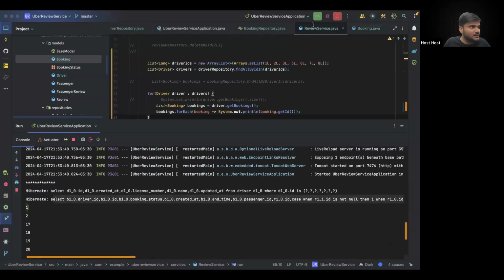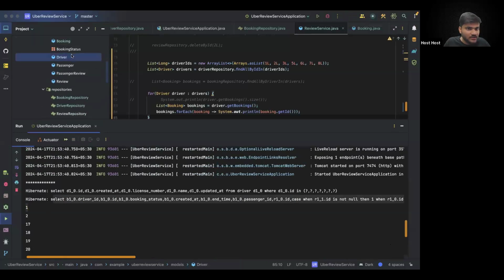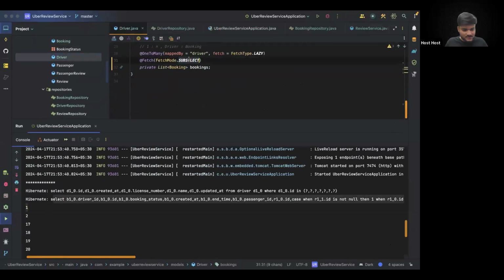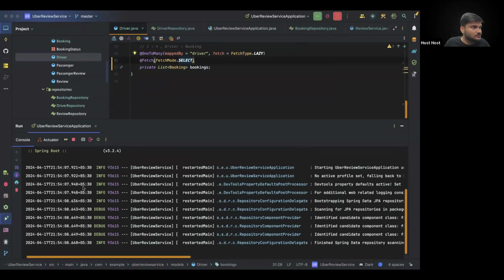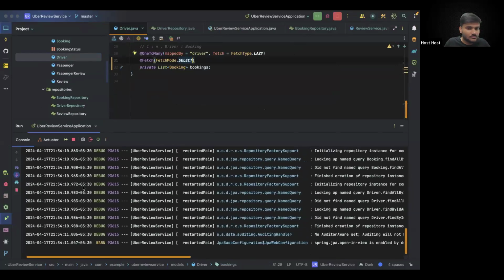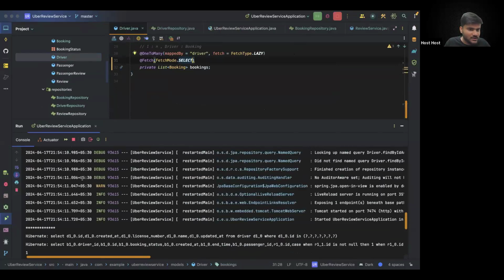But the moment you make subselect as select, if you make it as select, then it will not make one query, it will make multiple queries. Let me show you. You can see now we are getting multiple queries.